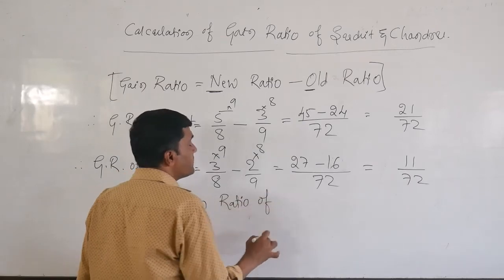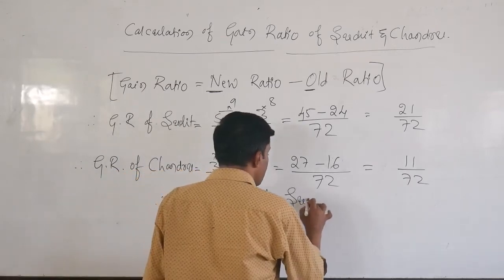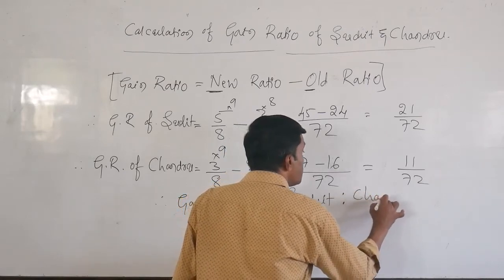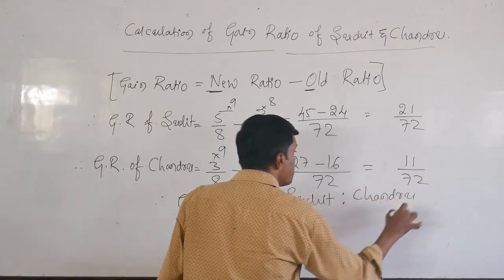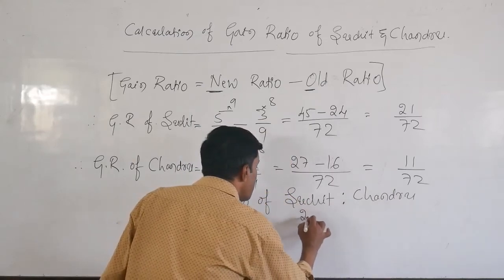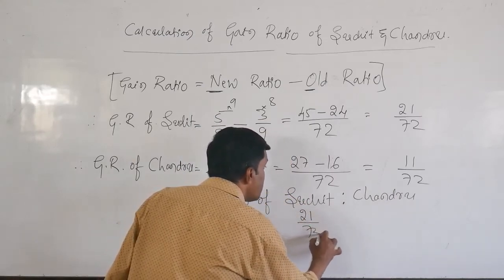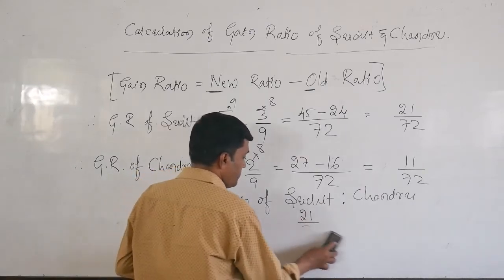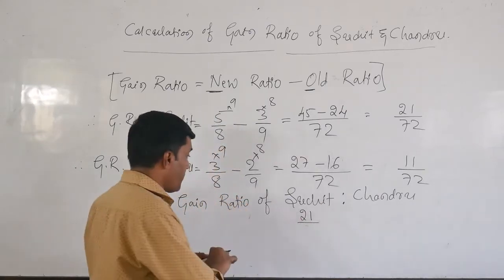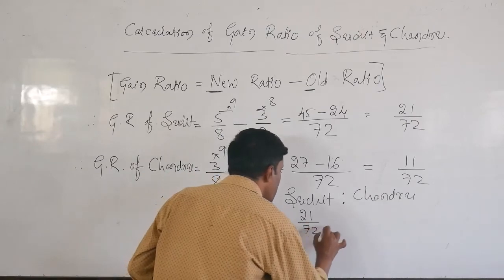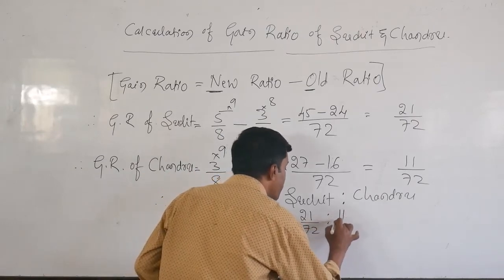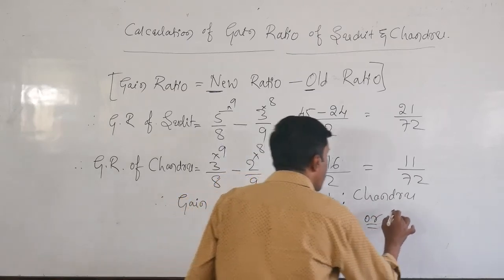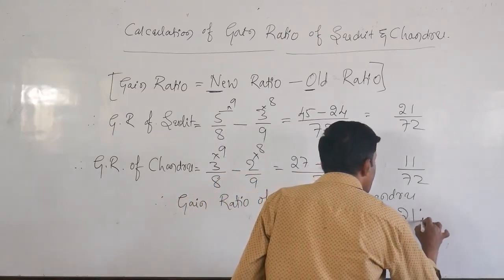Therefore, the gain ratio of Suchit to Chandru is 21 upon 72 to 11 by 72, or you can write 21 is to 11.